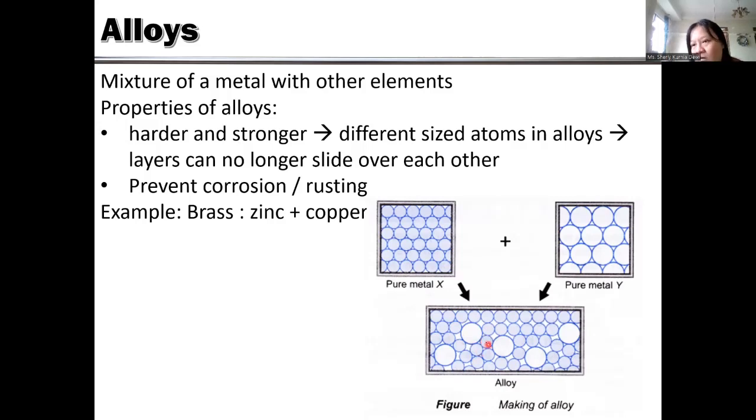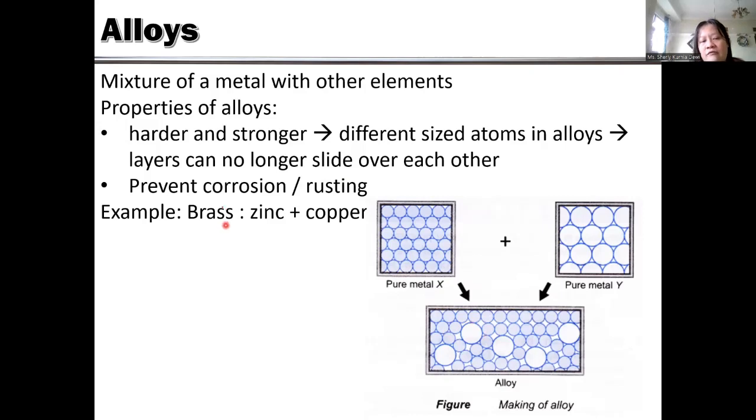It's harder and stronger than the pure metal. And then it prevents corrosion and rusting. Why? Because some of the metals here will do sacrificial protection to others. And also, to rust all of the metals here needs energy, needs more electrons.